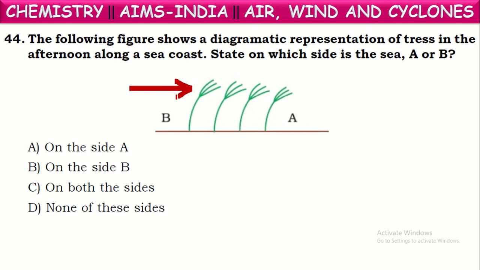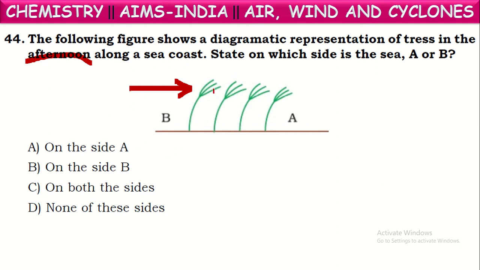Now we have to identify whether the sea is on the B side or A side. We know they mentioned time also, the afternoon time. We know in the afternoon time land becomes hotter faster than water. So when the land becomes hotter, the air in that area also becomes warm and rises up. When it rises up on the land, a low pressure area will be created. Now the air on the sea will be still cool. Now this cool air moves from sea to land.